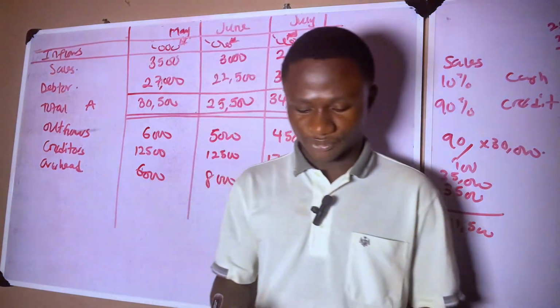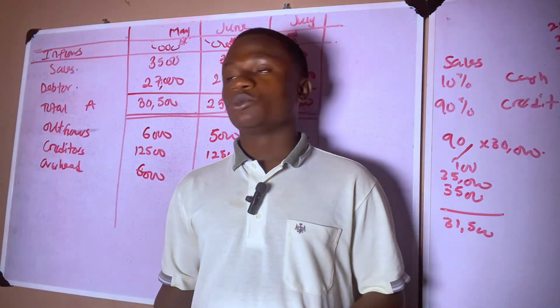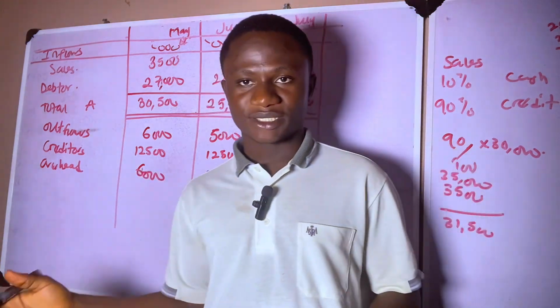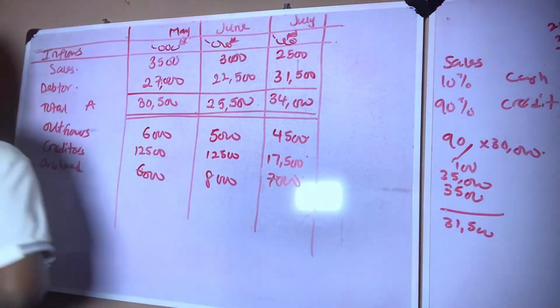Let's look at the next additional information. The next one told us that it is expected that 10% of the monthly sales are for cash. We've treated that. That's even what we started with. The next one says that the company is expected to repay a loan of 12.5 million at end of May. Now, we want to repay a loan at the end of May. That's a cash item, and because it's an outflow, that's an outflow item. So we come here, loan.